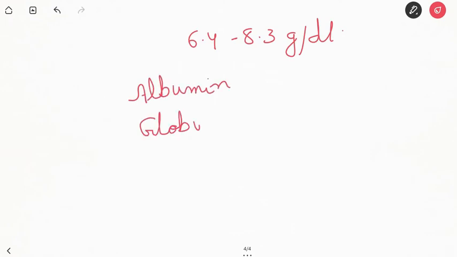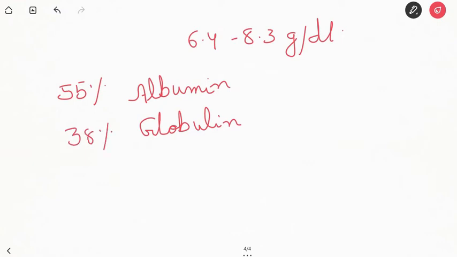Let us discuss the plasma proteins. So normal value of plasma protein is 6.4 to 8.3 gram per deciliter. And the plasma proteins are albumin and globulin. Albumin is 55% and globulin is 38%.